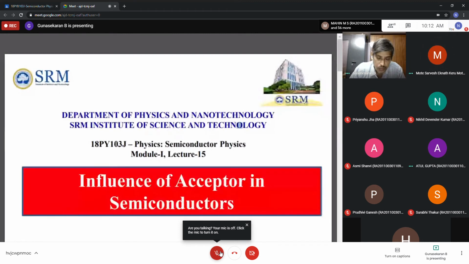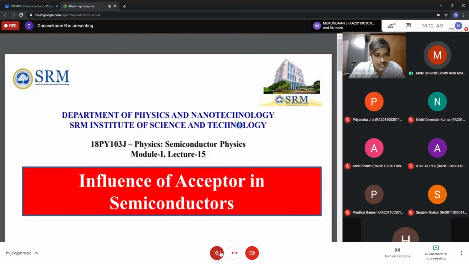Because the number of electrons increases. There is no doubt the donor level is very close to the bottom of the conduction band, so electrons are available up to the bottom of the conduction band. Is it correct?